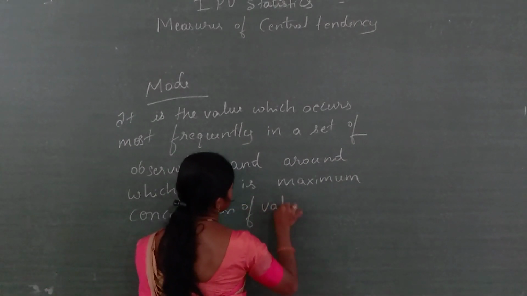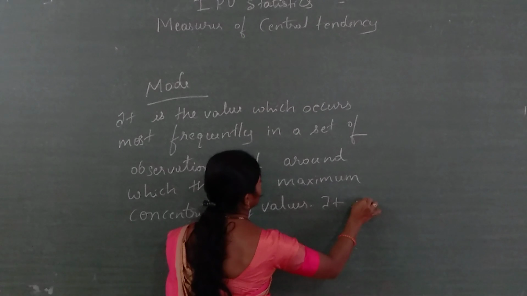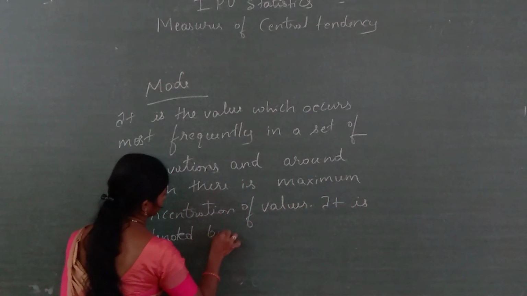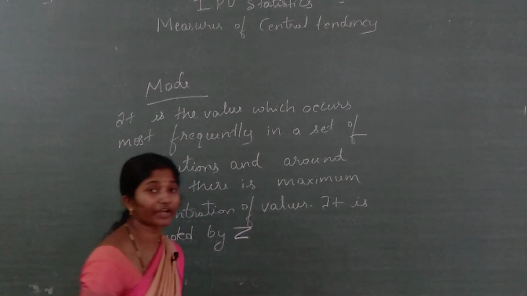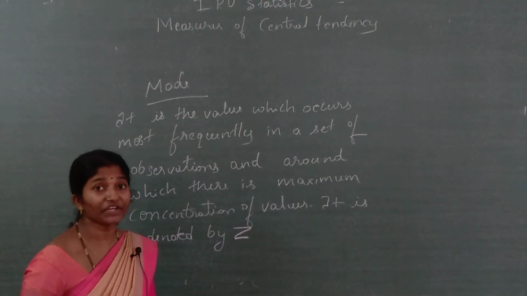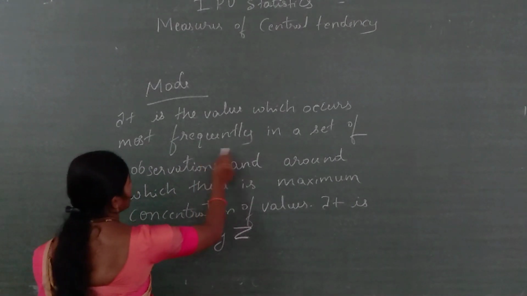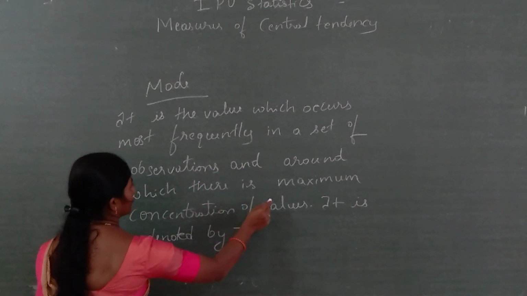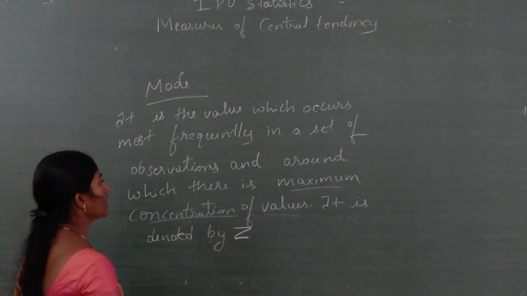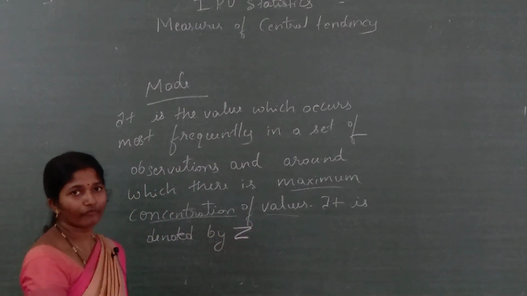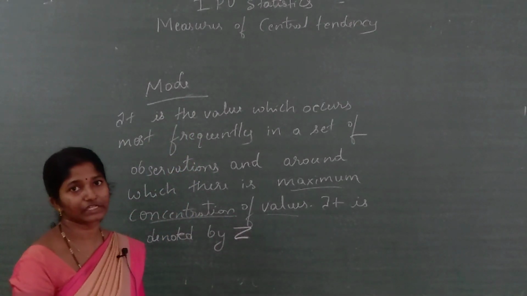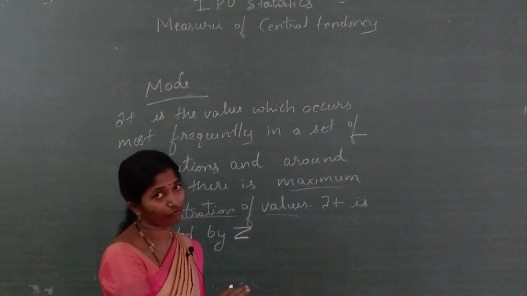It is denoted by Z. The value which occurs most frequently and repeatedly in the observations, or we can say the maximum concentration of values in the observation, that is called mode. This is the definition of mode.